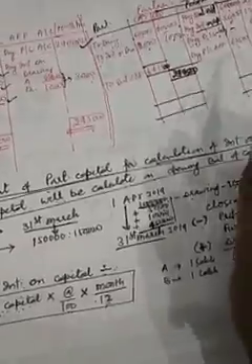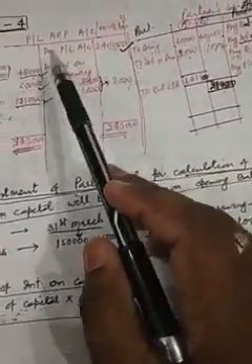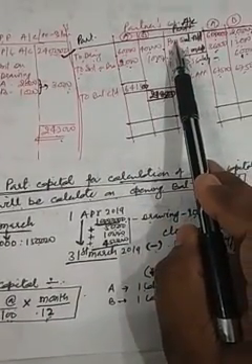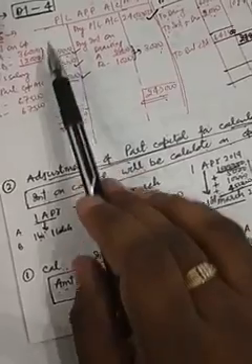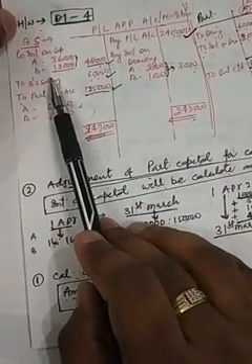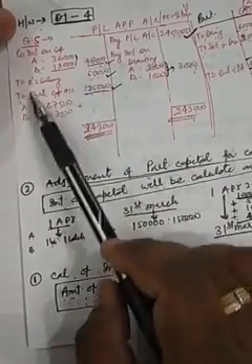My dear students, again I am saying, first of all we will prepare the PL appropriation account, and after that we will prepare the partners capital account. In the PL appropriation account we can see these transactions.